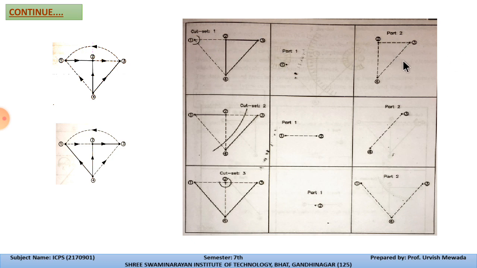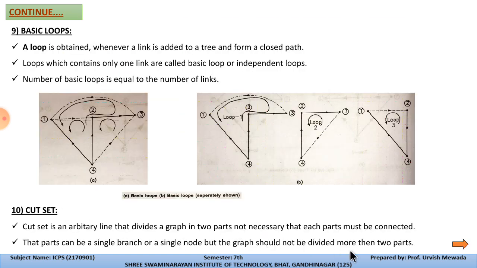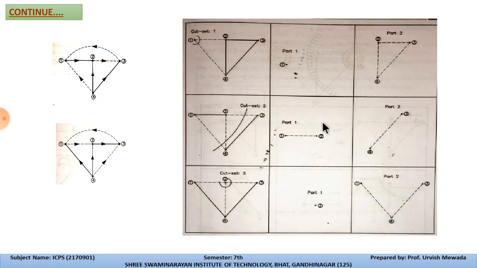So this is part number 2. Now we are cutting from this side. We already keep in mind that we should not divide more than two parts, so we are only dividing it into two parts. So here we are just applying one cut set.